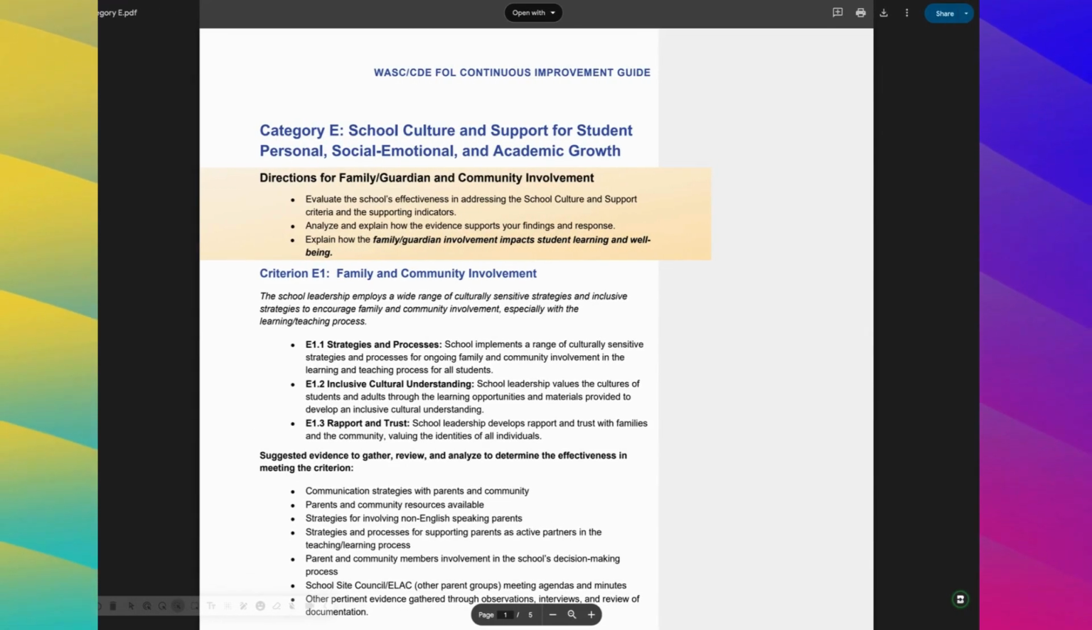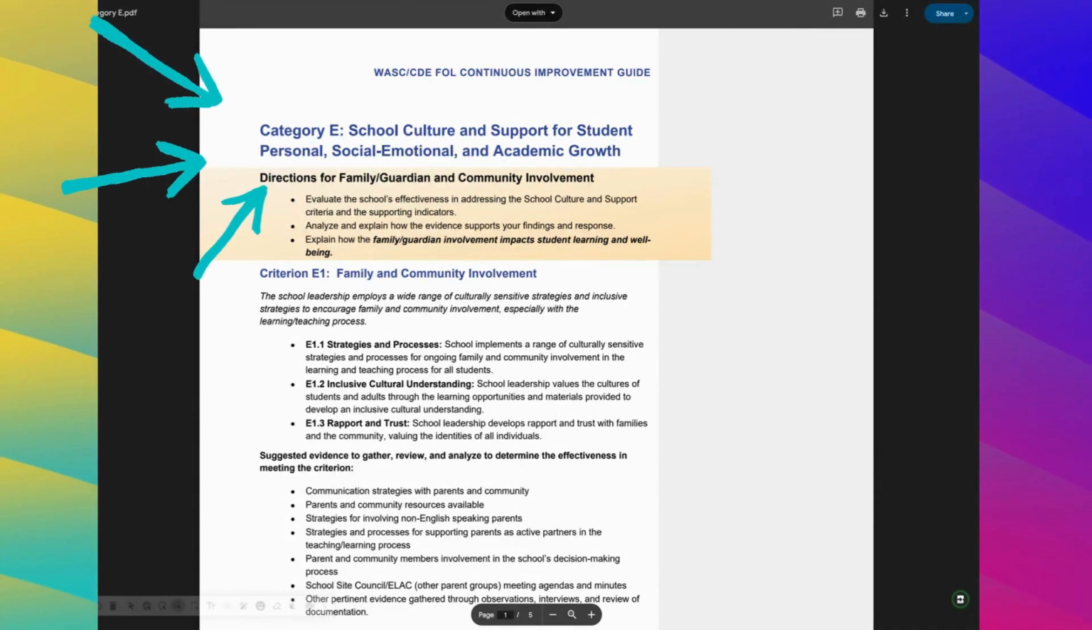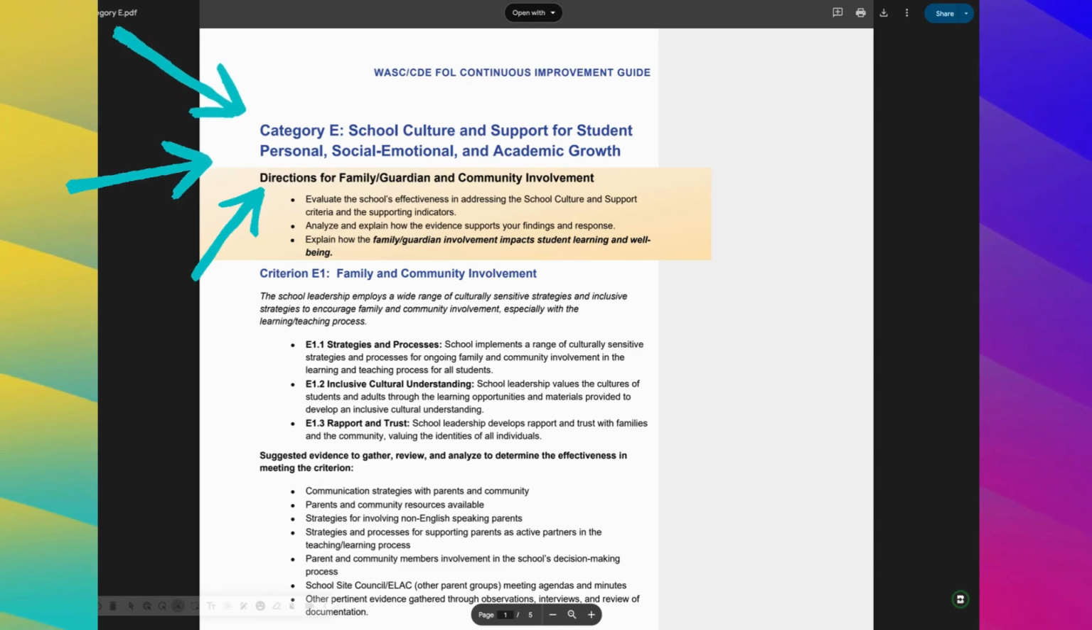I want to talk about our January WASC assignment, just so you know that everything you're being asked to do for the WASC process comes directly from the Department of Education, and they have a whole manual for every single one of the criteria and every single chapter that we're going to be looking at. This month, the month of January, we're going to be looking at category E, which is school culture and support for student personal, social, emotional, academic growth.